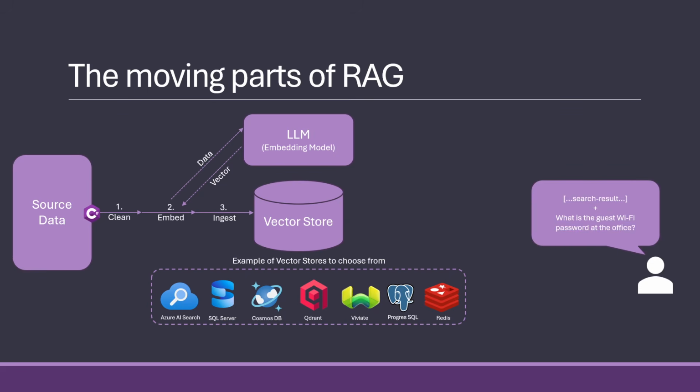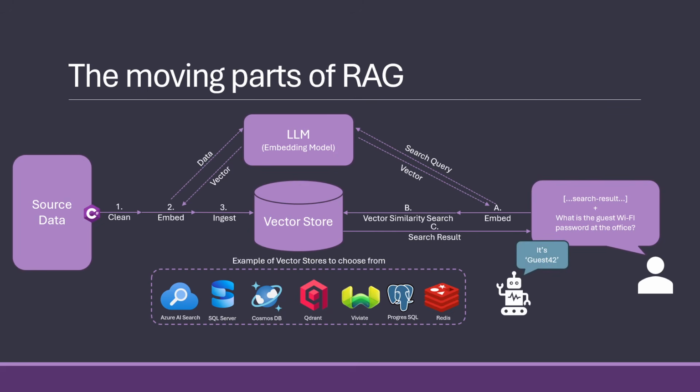We then do our question, and we then embed this question because we compare vectors to vectors. We can't compare text to vector. So we take our question itself and turn it into a vector. And then we do a vector similarity search here and get back the search result, meaning give me the 3 most vectors that are closest to the vector that represents my question. And when we do that, we can get our AI to respond. So this is now what we're going to see in code, how you do this.